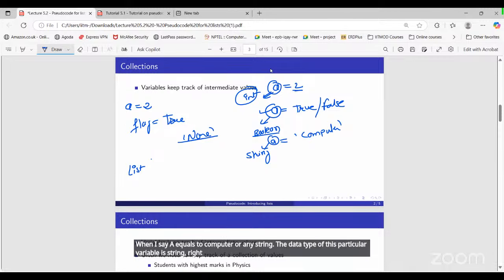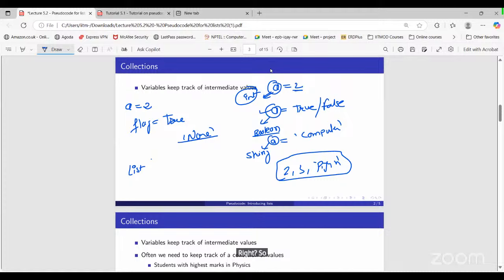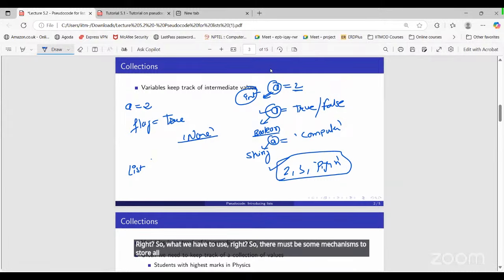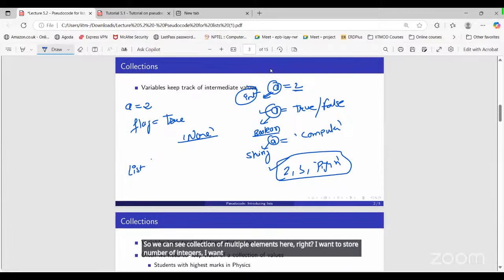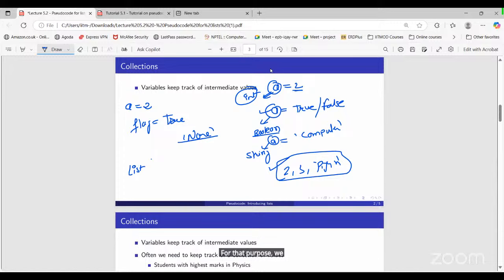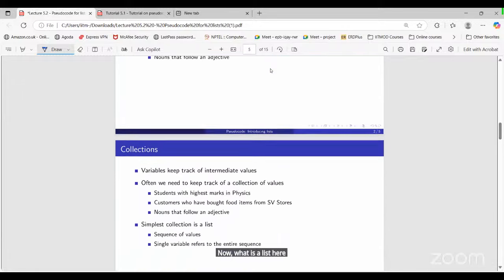But let's say I want to store 2, 3, and then a string as well. What do we have to use? There must be some mechanism to store all of this, a collection of multiple elements. I want to store a number of integers and a number of strings. So how can we do that? For that purpose, we have something called the list data structure. Now, what is a list? Let's discuss.